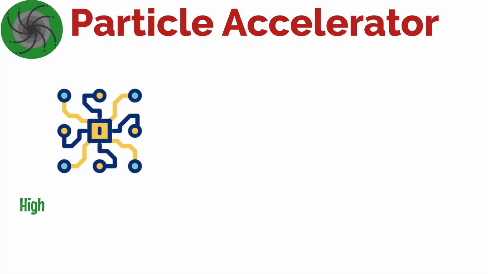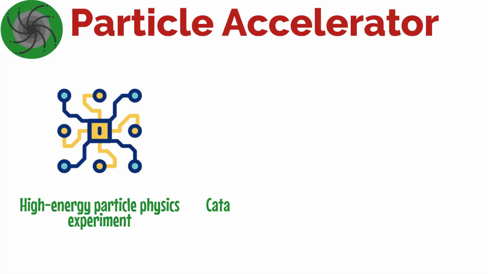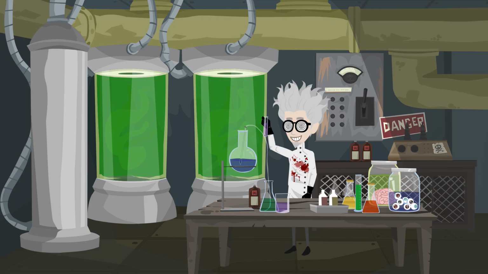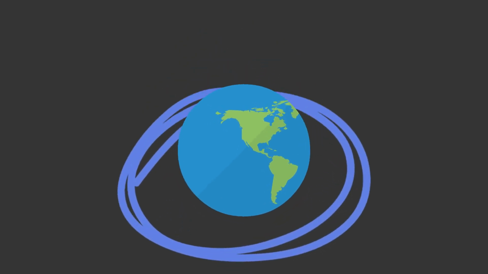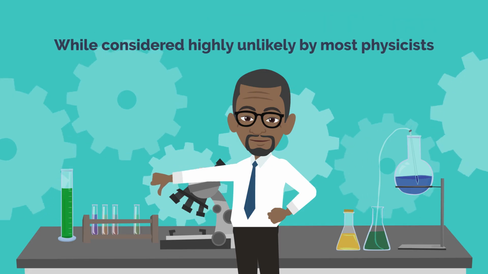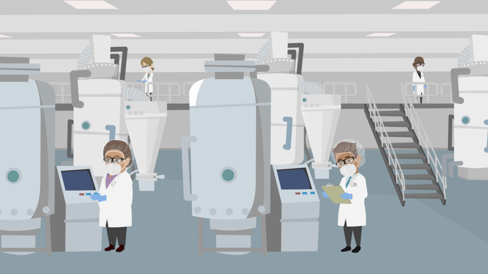Particle accelerator disaster. This scenario posits that a high-energy particle physics experiment could go catastrophically wrong, creating a microscopic black hole, strange matter, or a strangelet that could grow to consume the Earth. While considered highly unlikely by most physicists, it represents a theoretical risk of advanced scientific experimentation.